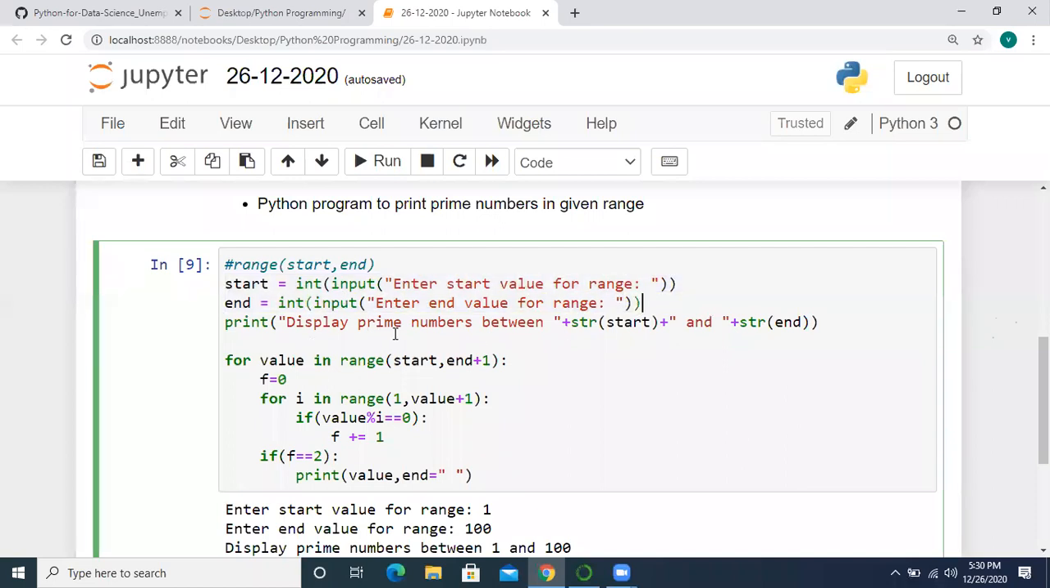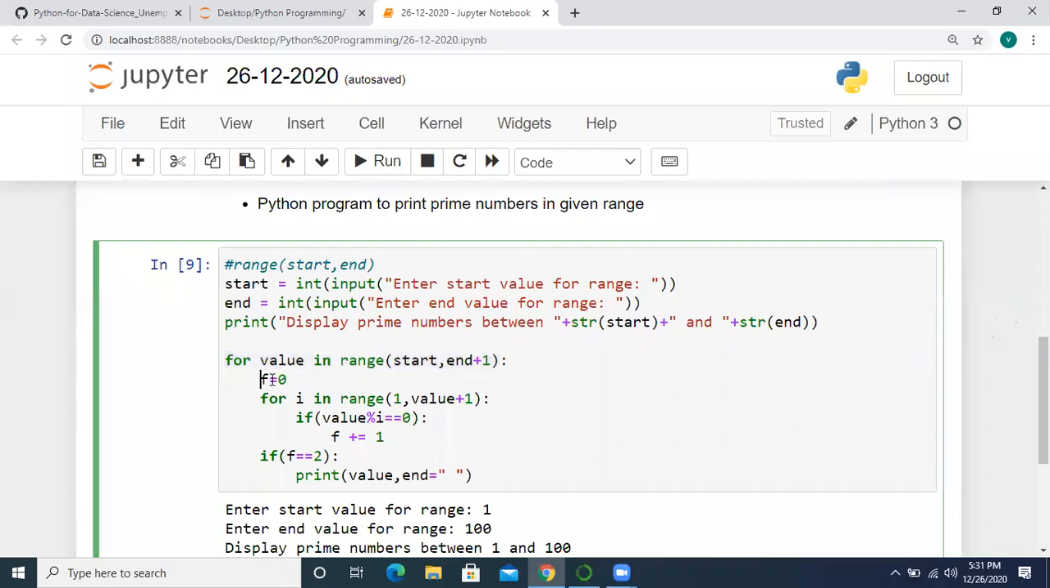Okay. So after reading the input, I am printing the range. Just I am printing the string. So in this particular range, we are going to display the prime numbers. Now we are going to start our program. So for every value in range of start comma n plus 1. So n plus 1 is because we are going to include n value also in the given range. If we didn't give n plus 1, then it will only consider up to n minus 1 value. So that is the reason we are giving n plus 1.